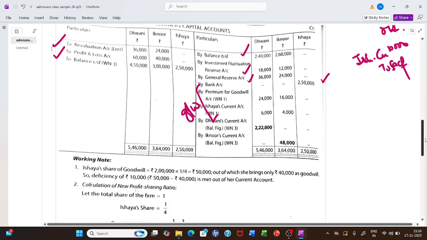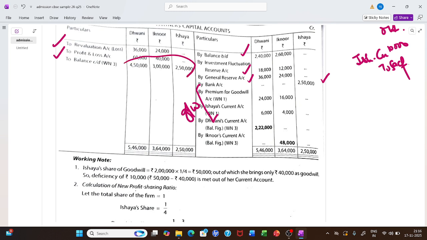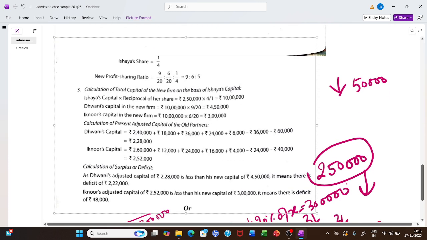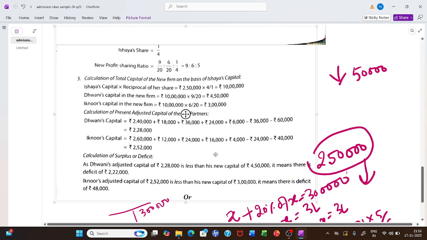So when we adjust that capital, we will be calculating the new ratio, and after calculating the new ratio, we divide it in new ratio. So this is your new capital in new ratio. And the balancing figure which is left, adjustment is through current account. We transfer these balancing values, and that's how we will be solving the question.